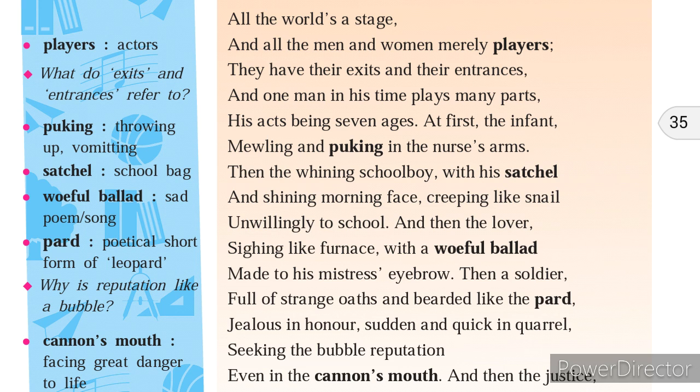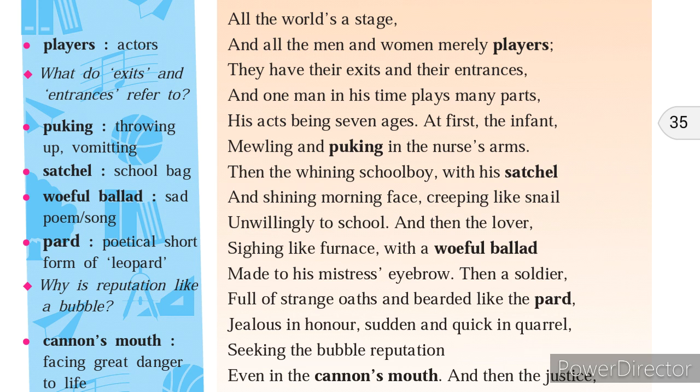Then the whining schoolboy with his satchel and shining morning face, creeping like a snail, unwilling to school. The second stage is all about the schoolboy, who is not ready to go to school, who is unwilling to go to school, right? Now what he is doing, he is crying and he is just creeping like a snail because he is unwilling to go. But his parents, his fathers and mothers, are forcing him, putting a bag on his shoulder, on his back, and sending him to school, where he is unable to go willingly. So that is what the second stage of human life is here.